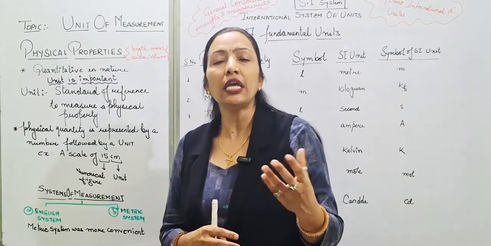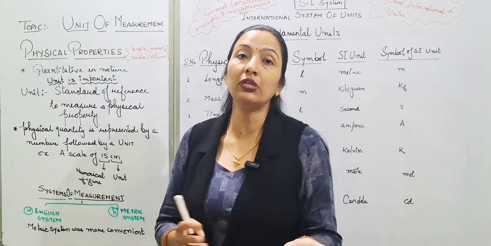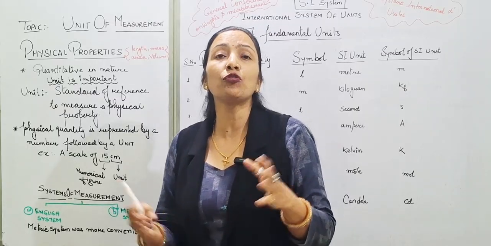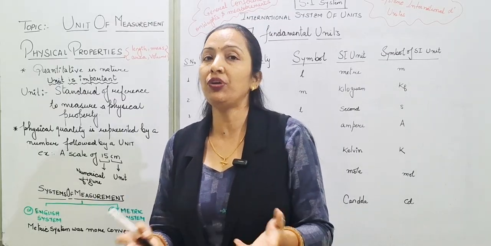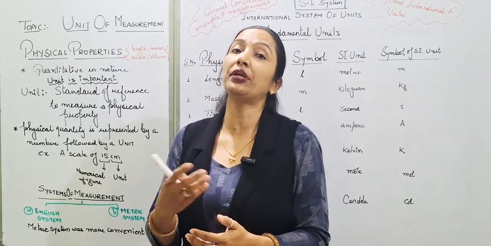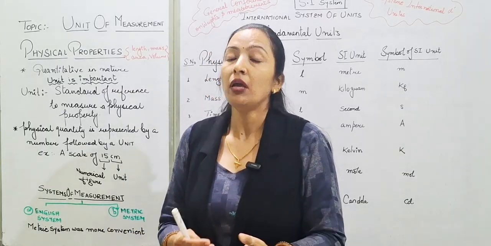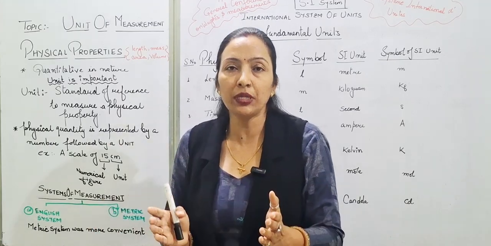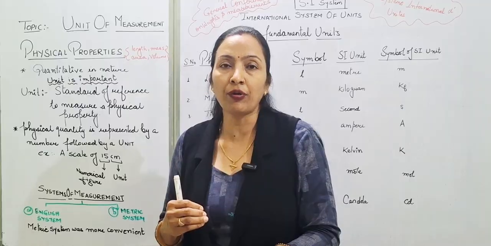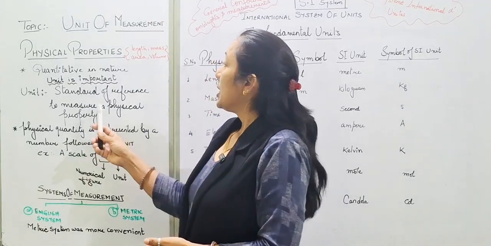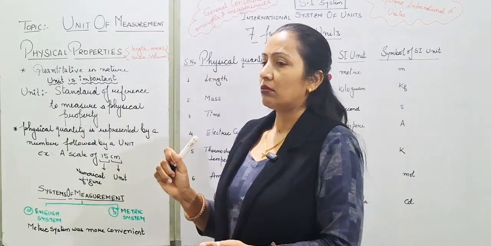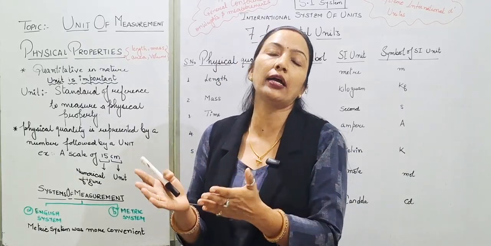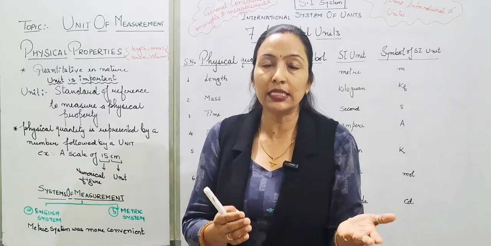For example, if we have to buy milk, we will say we need it in liters or milliliters. If we have to find out the volume, then we have to say that it is in centimeter cube or meter cube. Means we should know the specific unit in which we are finding it out. So for a standard reference, if we take body temperature, it should be either in Fahrenheit, Kelvin or degree Celsius.